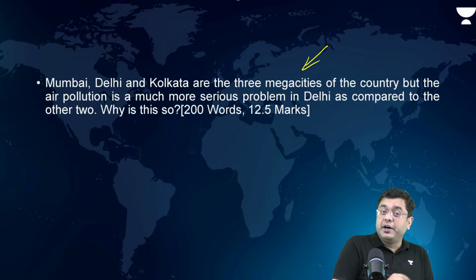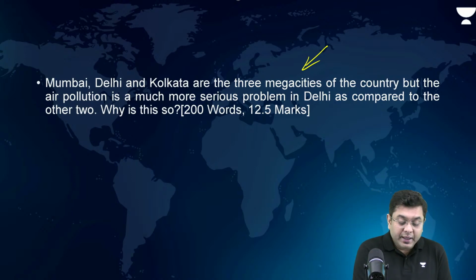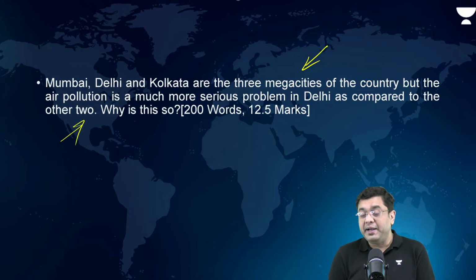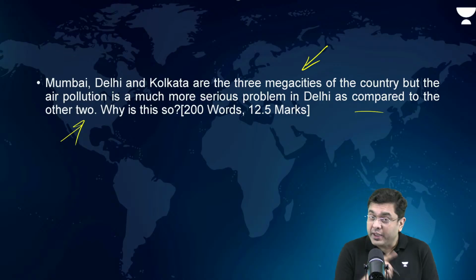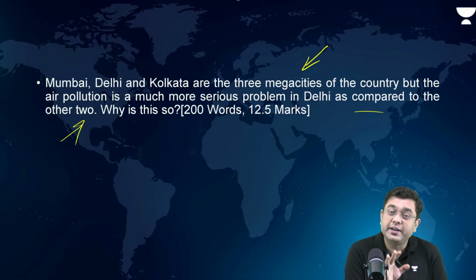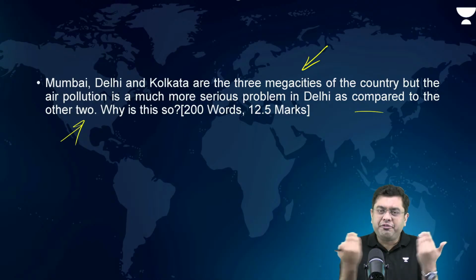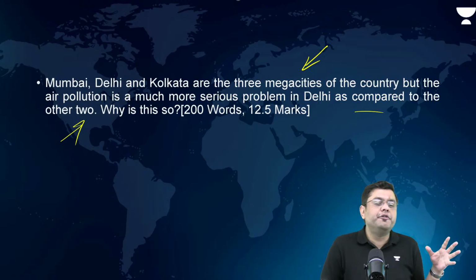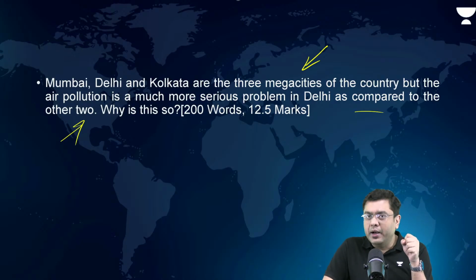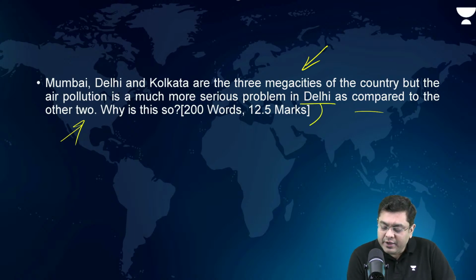Now, if you observe this question carefully: Mumbai, Delhi, and Kolkata are the three megacities of the country, but the air pollution is a much more serious problem in Delhi as compared to the other two. Why is it so? Here you had to talk about the geographical conditions associated with pollution in Delhi. Mumbai and Kolkata are coastal towns, so you have frequent land and sea breeze. Mixing of air happens. Delhi is continental, so as a consequence, the mixing does not happen. During winter, Delhi experiences inversion also.